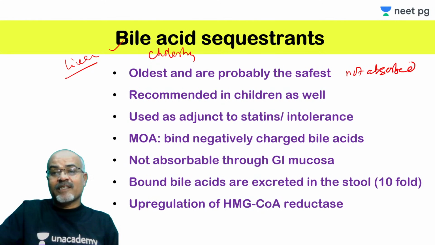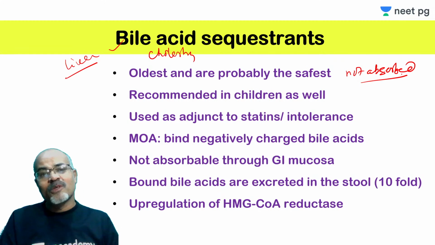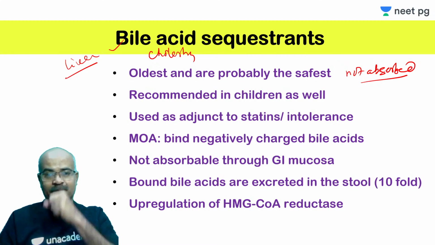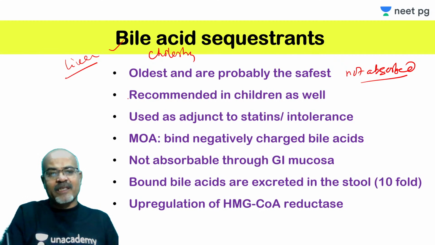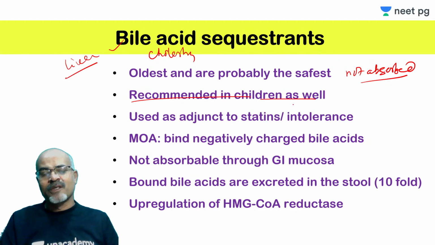And the other agent, colesevelam, is relatively a newer compound, meaning it made its appearance late, after many years of availability of cholestyramine and colestipol. So these two drugs are age old, being used since ages for hyperlipidemia. And these drugs are also recommended in children. You can see that these drugs can be used in children because they are not absorbed. That could be the reason why they are safe in almost all kinds of population subsets.